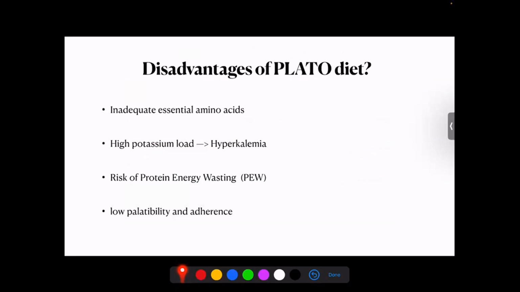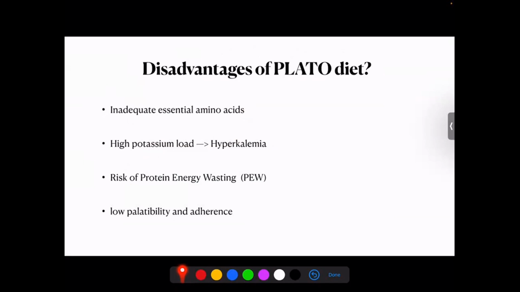So what are the disadvantages of the PLADO diet? There might be essential amino acids which are important and are inadequate in a plant-based diet. The plant-based diet might have a high potassium load, resulting in hyperkalemia, and it can carry a risk of protein energy wasting, and there can be low palatability and adherence.